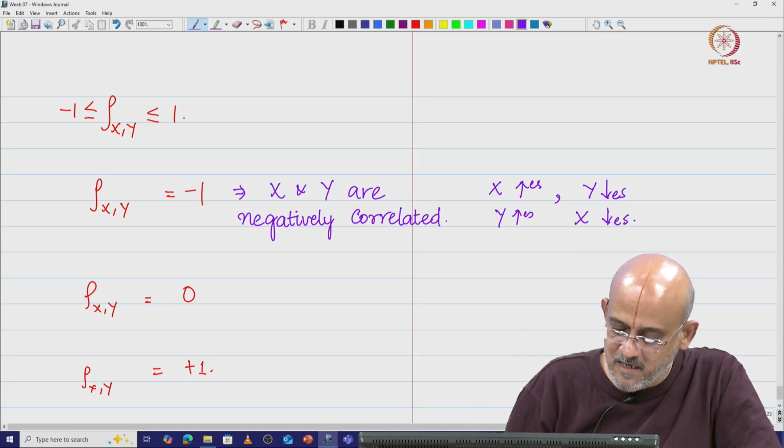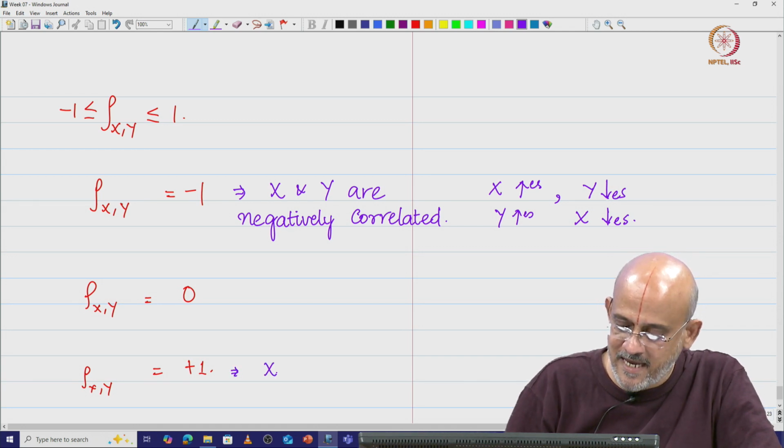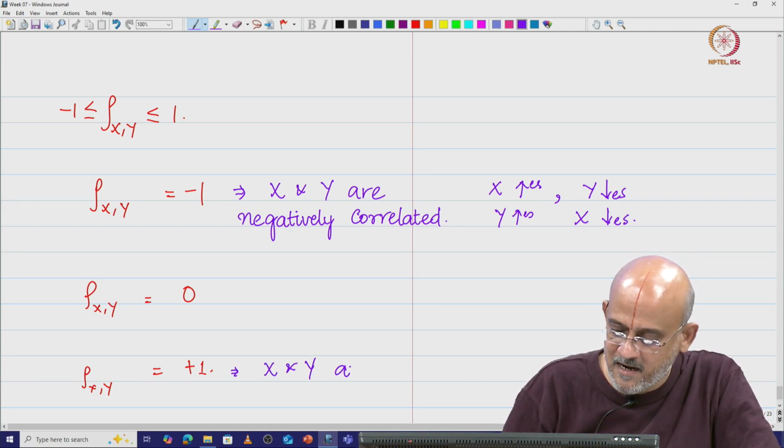Now, what about rho x y equal to +1? In this case, we are going to say x and y are positively correlated.